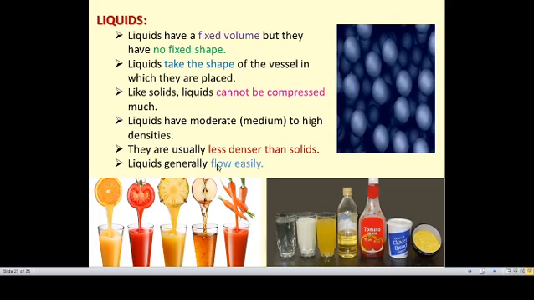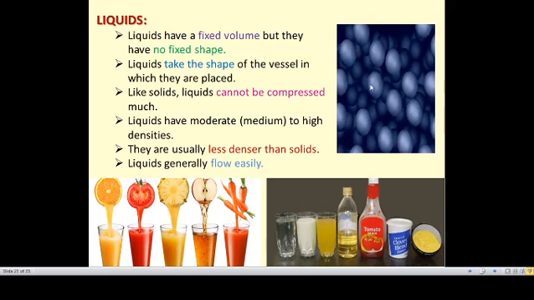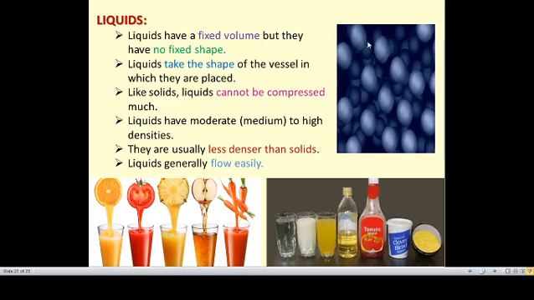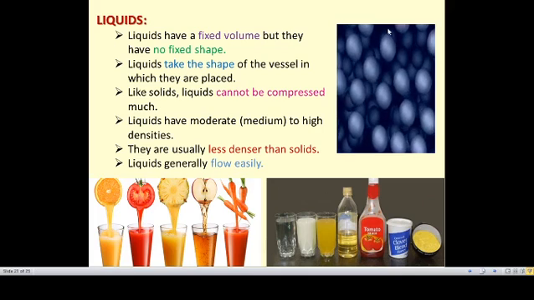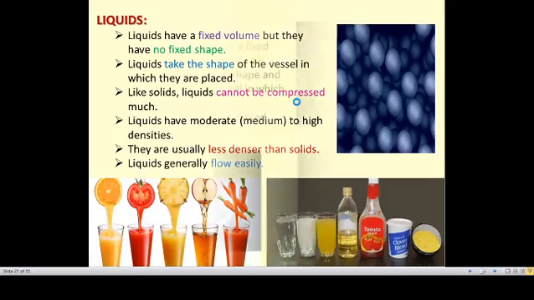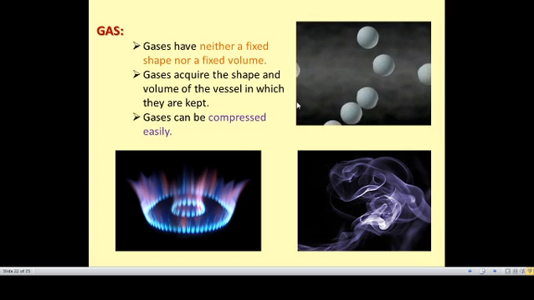And liquids generally flow easily. You can see the molecules or atoms present in the liquid will move here and there because they have some spaces in between them. The interparticle space will be more in these atoms, so it will flow easily. So the next one is gas. Gases have neither a fixed shape nor a fixed volume.